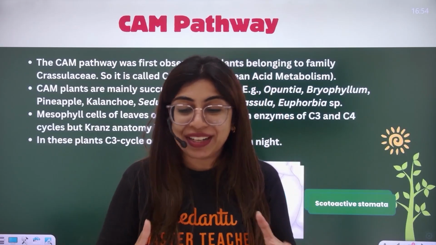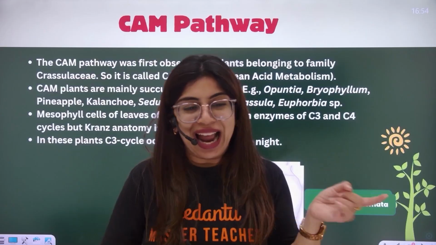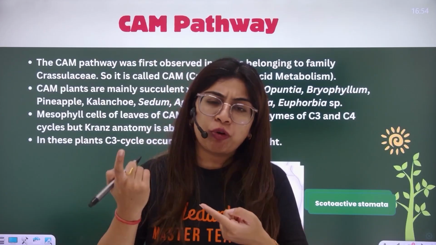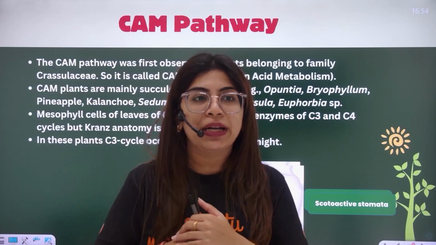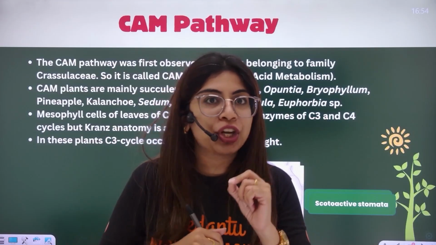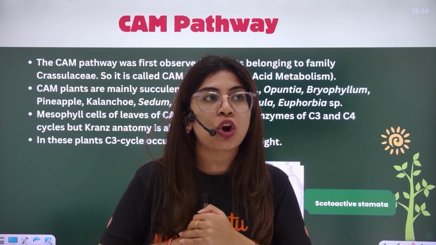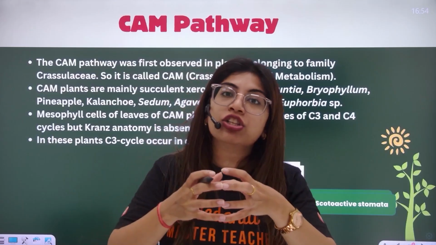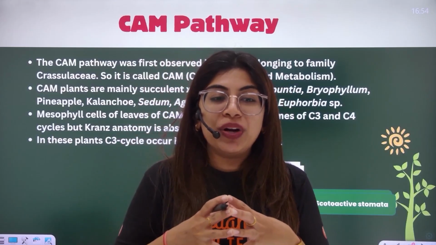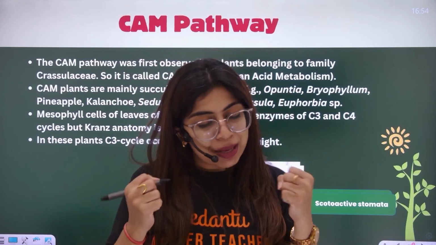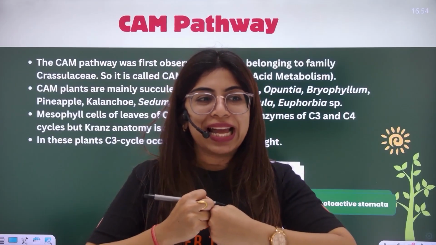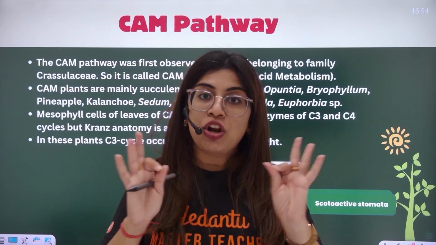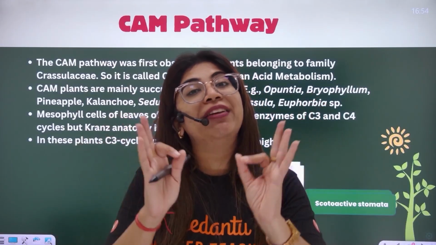So they have to reduce the loss of water, but at the same time, they also have to do photosynthesis. The loss of water occurs through a pore, which is the stomata. The exchange of gases during photosynthesis also occurs through stomata. So the plant thought that if I close the stomata, it would affect photosynthesis also. Suppose I have closed the stomata, then transpiration, or the loss of water, will not occur during the day.